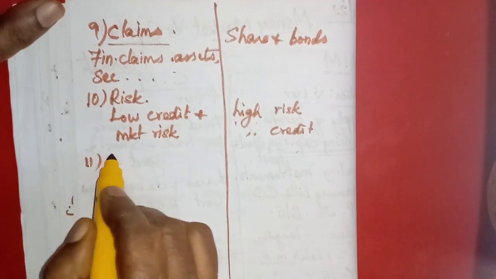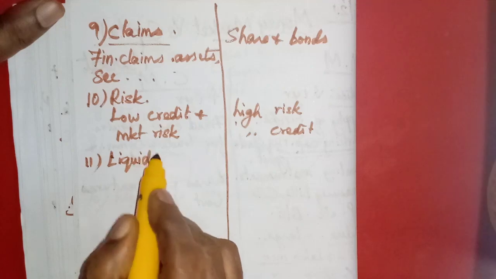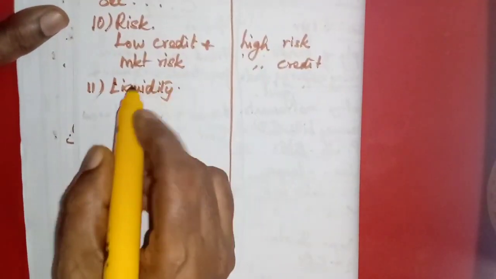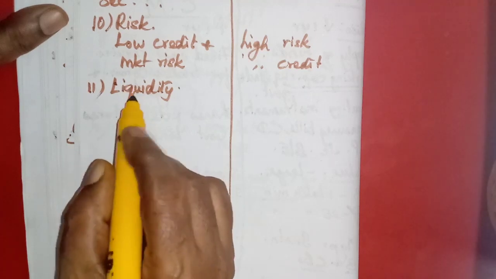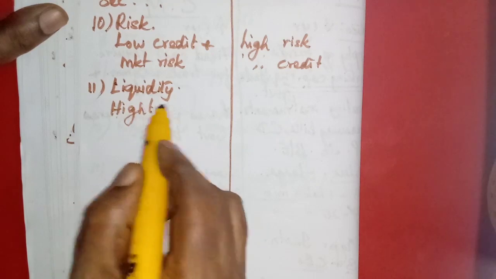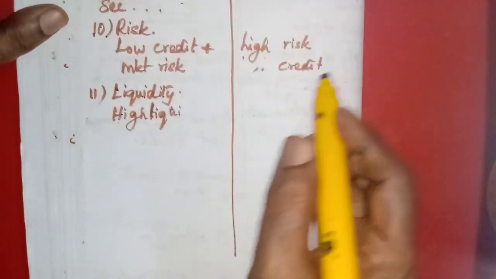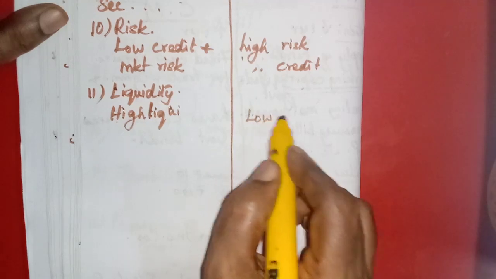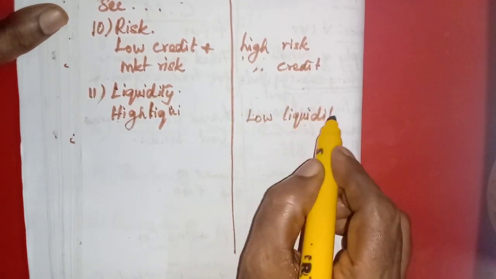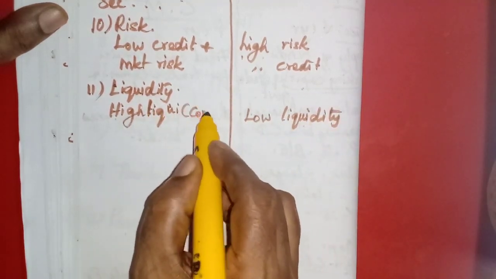Then the 11th one, liquidity. Since the money market instruments are short-term instruments, there is high liquidity for them. What is the meaning of liquidity? Liquidity means the conversion of an instrument into cash.